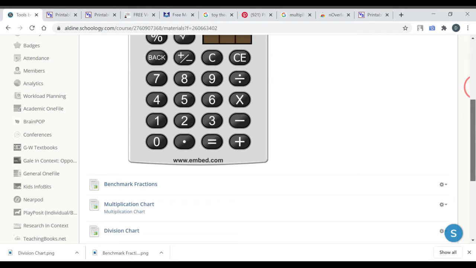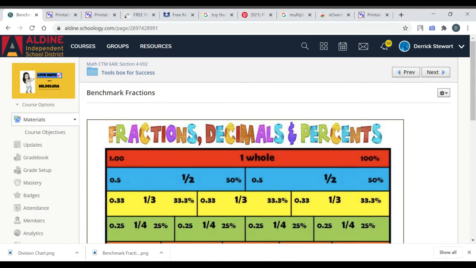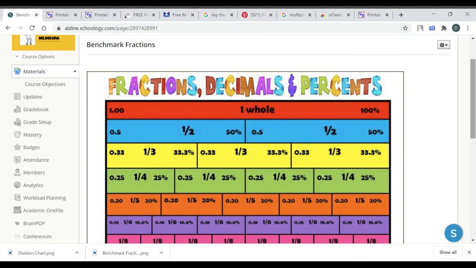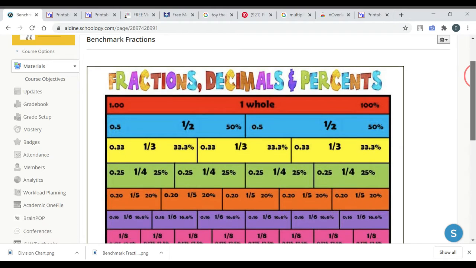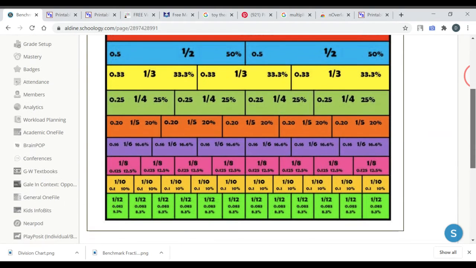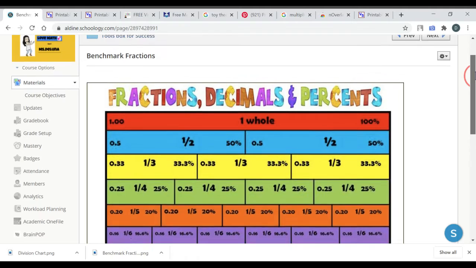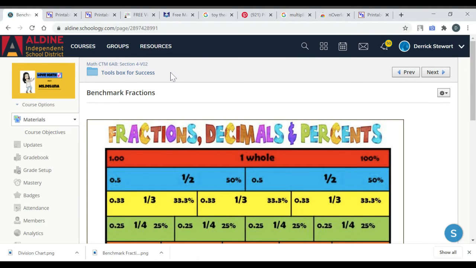So let's check out the benchmark fractions chart. So in this benchmark fraction chart, we have fractions, we have decimal, and then we have percent. So this should help you out with the lesson that's coming up this week. So let's go back and check out what else we have.